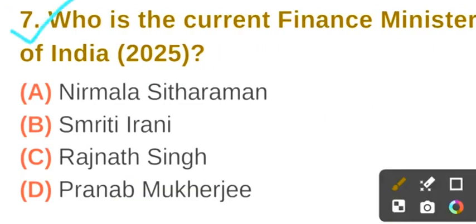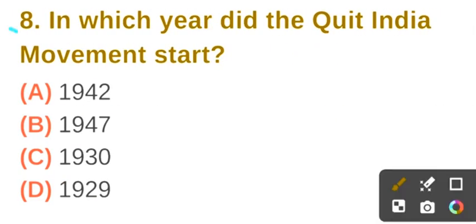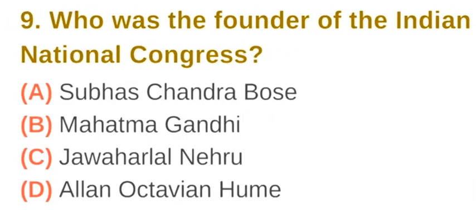Question number 7. Who is the current Finance Minister of India? The correct answer is option A, Nirmala Sitharaman. Question number 8. In which year did the Quit India movement start? The correct answer is option A, 1942.